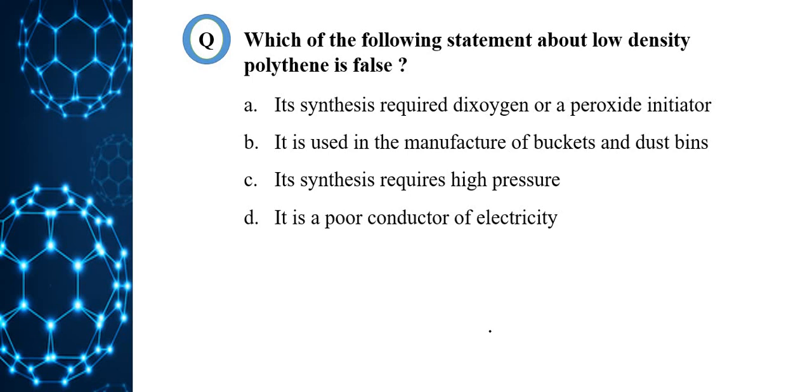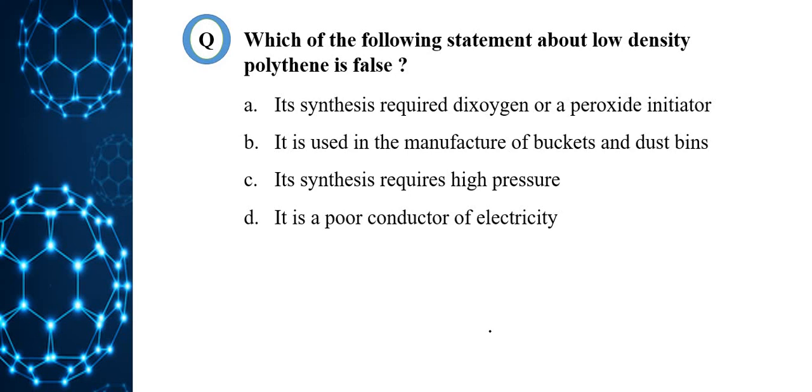Next question. Which of the following statements about low density polythene is false? Option A. Its synthesis requires dioxygen or a peroxide initiator as a catalyst. Option B. It is used in the manufacture of bakelites, dustbins. Option C. Its synthesis requires high pressure. Option D. It is a poor conductor of electricity.